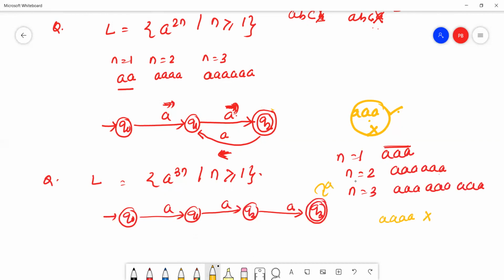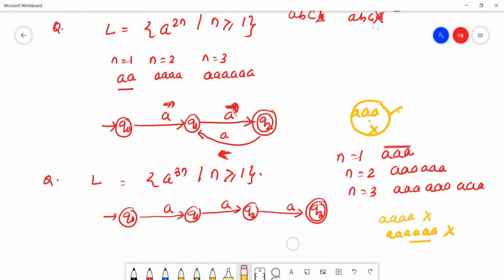Now we'll check the q2 state. See here, if a goes back to the q2 state, 1, 2, 3, 4, 5, then 5a will be accepted by the DFA. But 5a is an invalid string. So this a will go back to the q1 state.